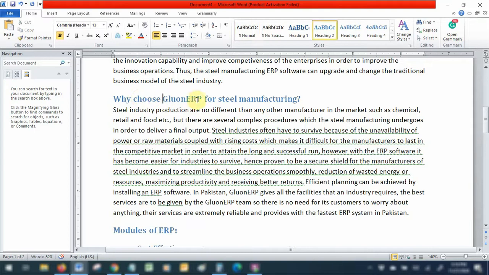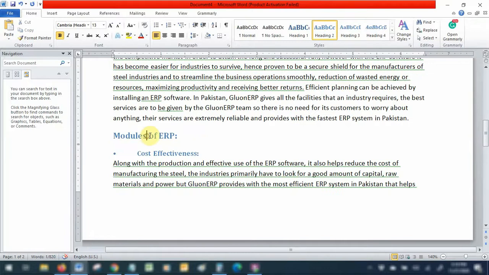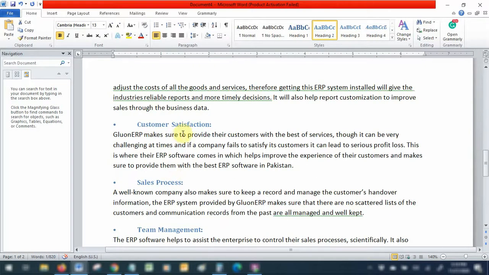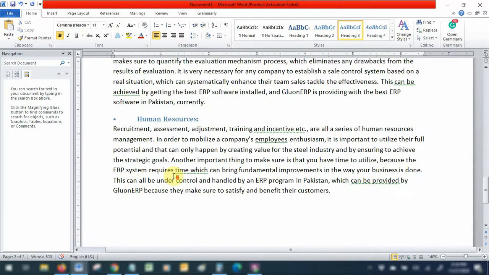Now you see, Glue on ERP is the name of a product. I usually recommend capitalizing everything in your subheadings as well, except the conjunctions and words like this, like adverbs. And this is okay in small. Every other thing is okay.